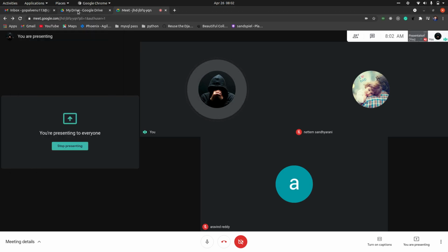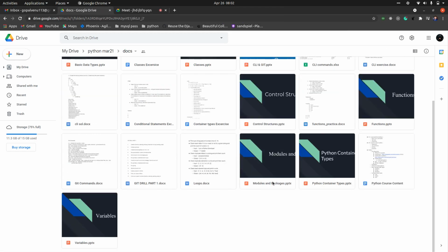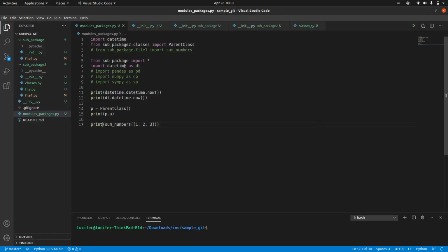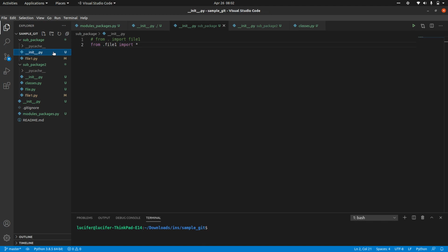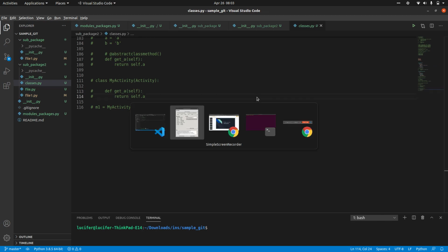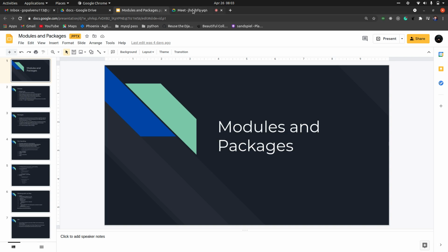Fine. So we were discussing modules and packages, right? Do you guys have any doubts in the imports? How to import things, how to import classes, how to import functions, how to import everything like this, and how to make a sub package like this using init. Is everything clear on this, guys? Sandhya?